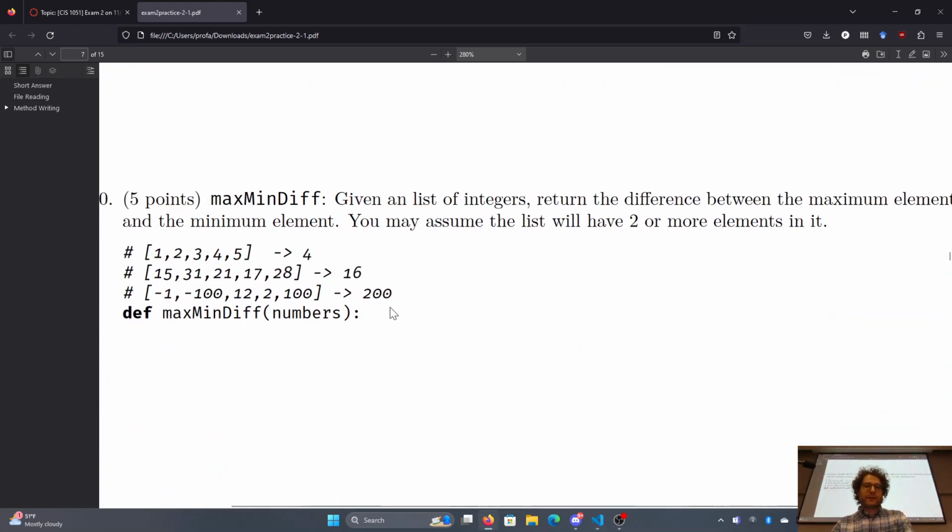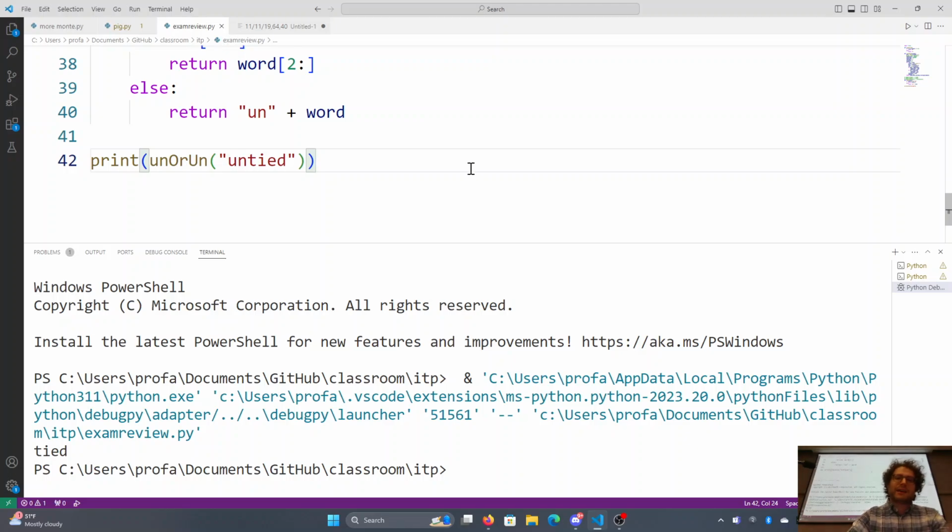Min-max difference. Saw this one being talked about on Discord. It gets scary because there's a lot of numbers in the examples, but honestly, again, this one ain't too bad. Given a list of integers, return the difference between the maximum element and the minimum element. You can assume the list will have 2 or more elements in it. Again, those "you can assumes" were written for Java.